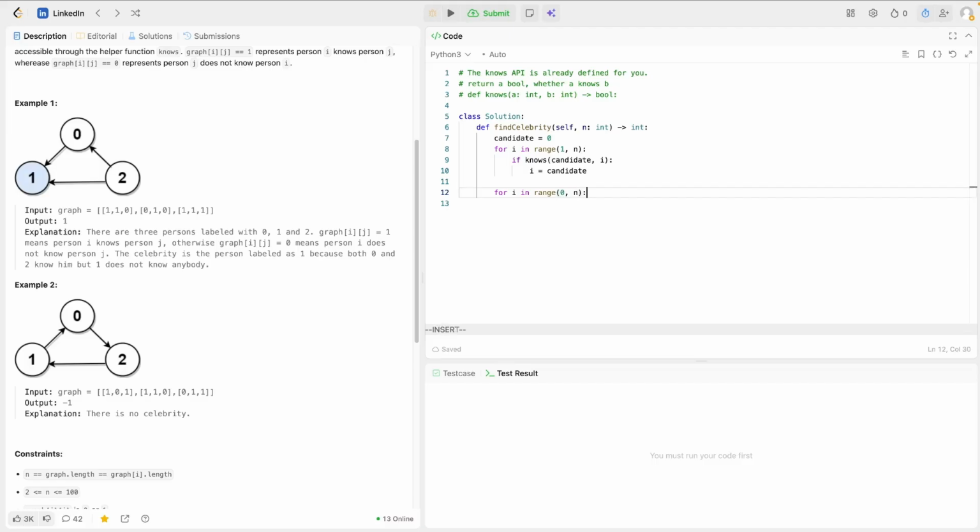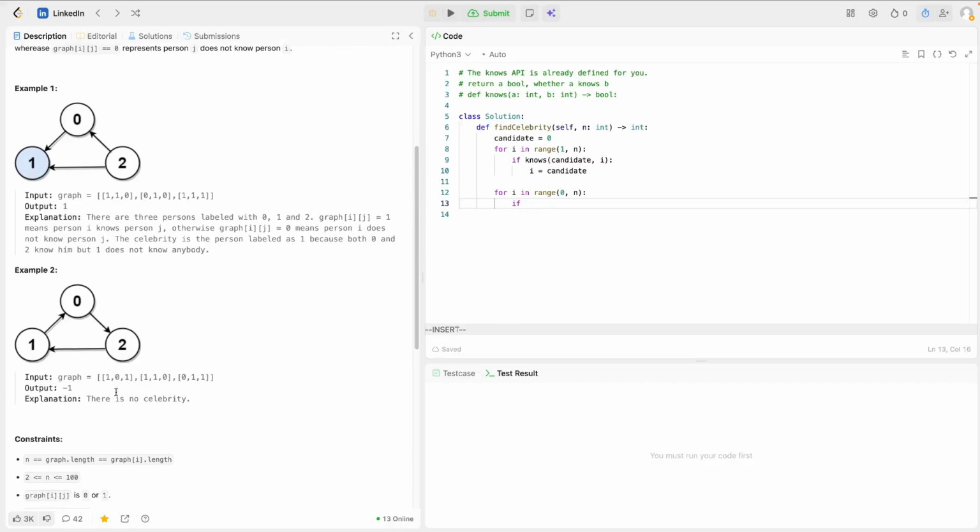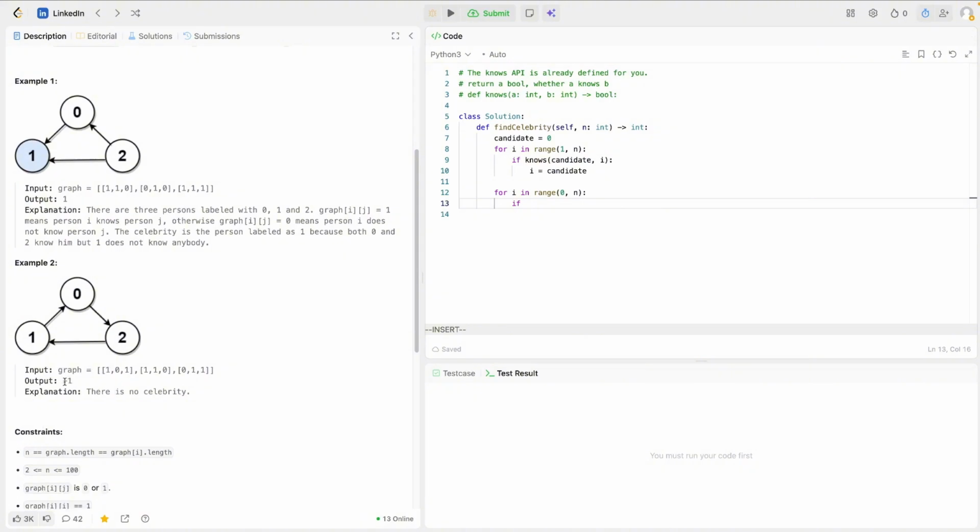This one is checking everybody. In the question it says if there's no celebrity, we should return -1. So here we're gonna check if there's any violation of the rule.